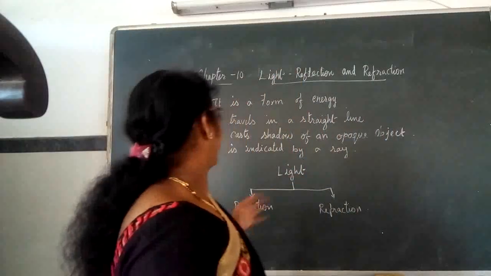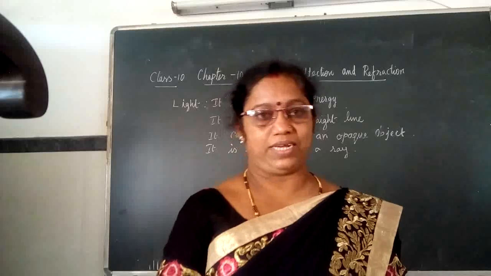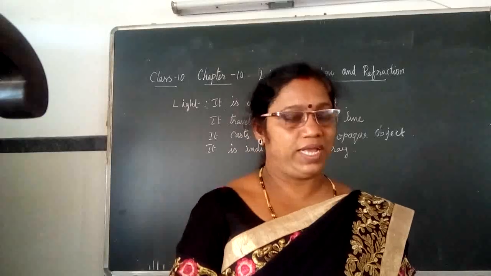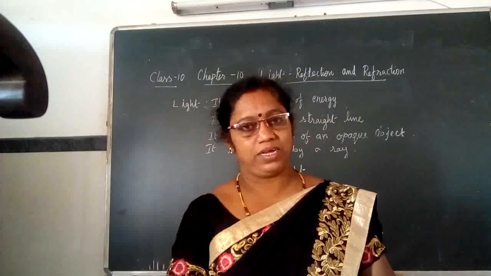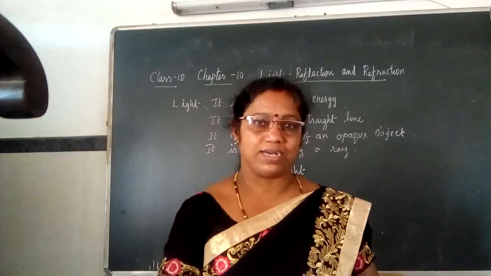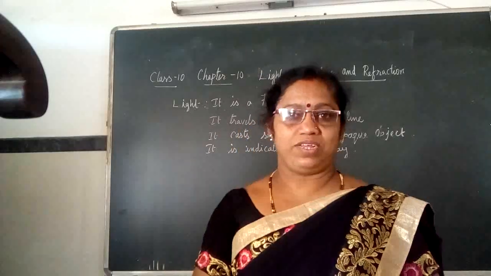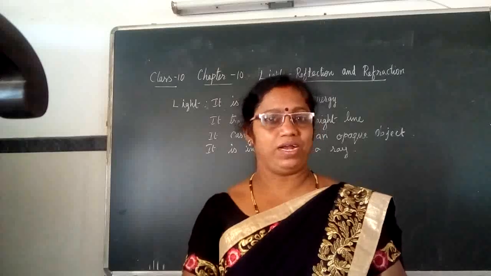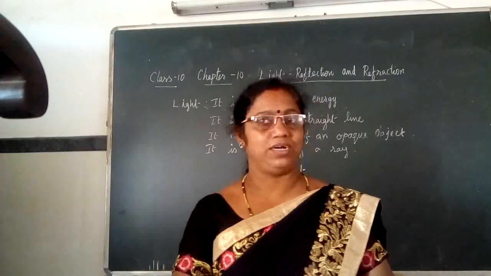First, in this chapter, let us study what light is. Do you think that you can see the objects surrounding you if it is dark? No, it is not possible. First we find it a little bit difficult, but later, not so clearly, we can see only the structure.